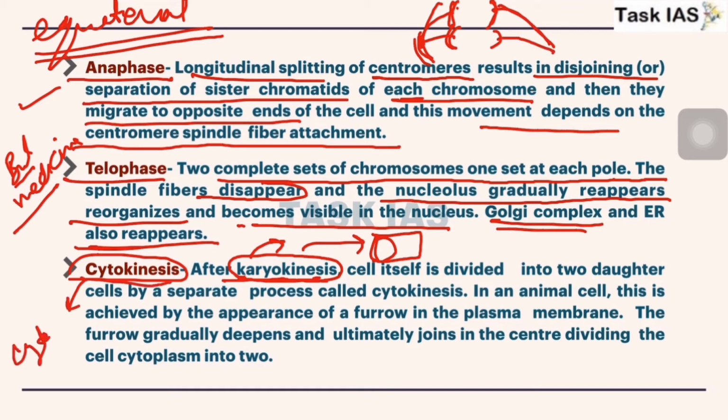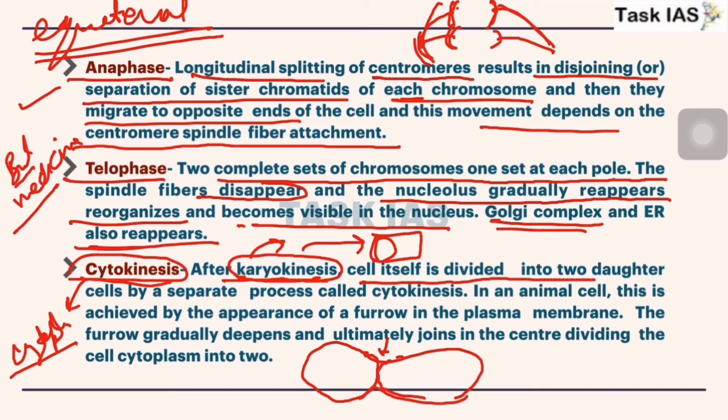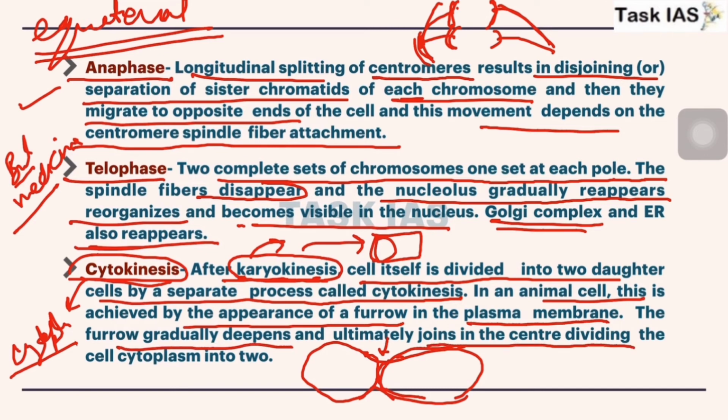Once enough nuclear material is present for each daughter cell, the cytoplasm division takes place, which is known as furrow formation, and after that the cytoplasm separates completely. After karyokinesis, the cell itself is divided into two daughter cells by a separate process, cytokinesis. In an animal cell, this is achieved by the appearance of a furrow in the plasma membrane, the outer covering. The furrow gradually deepens and ultimately joins in the center, dividing the cell cytoplasm into two.